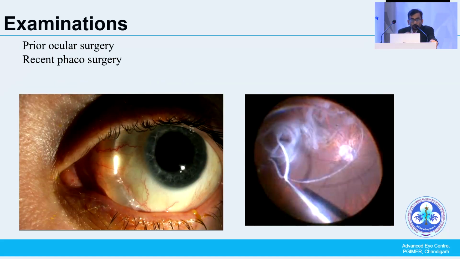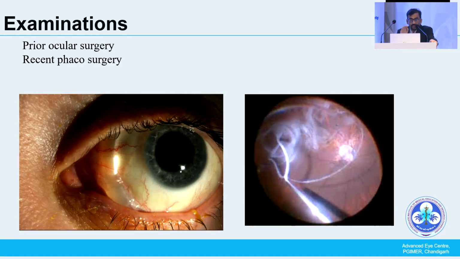The prior ocular surgery, especially in those patients, sometimes now vitreoretinal surgery is also called microvitreoretinal surgery. So sometimes there won't be much scar, as they are using 25 gauge or 27 gauge ports. There won't be much scarring, so you can think about surgery. But if the patient had a past history of vitrectomy, you will have a difficult time on the table. Once you enter into the eye, the chamber will collapse.